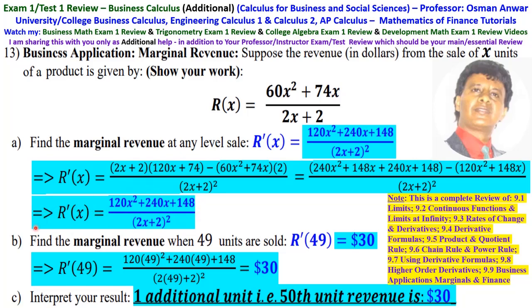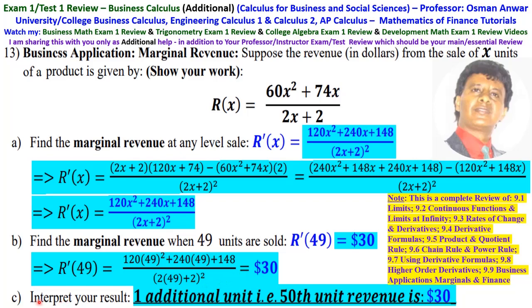Then find the marginal revenue when 49 units are sold, that is r prime at 49. Then this is 120 times 49 squared plus 240 times 49 plus 148, over 2 times 49 plus 2 all squared, which gives you $30.